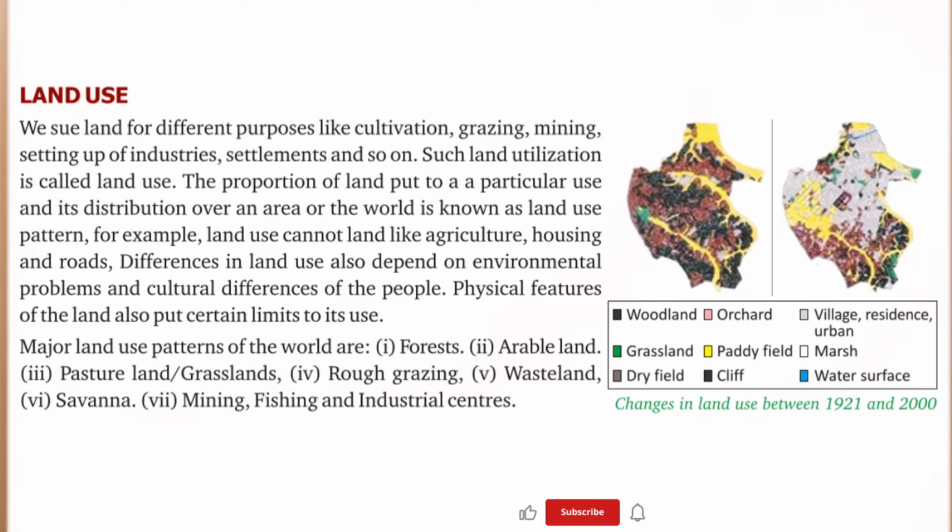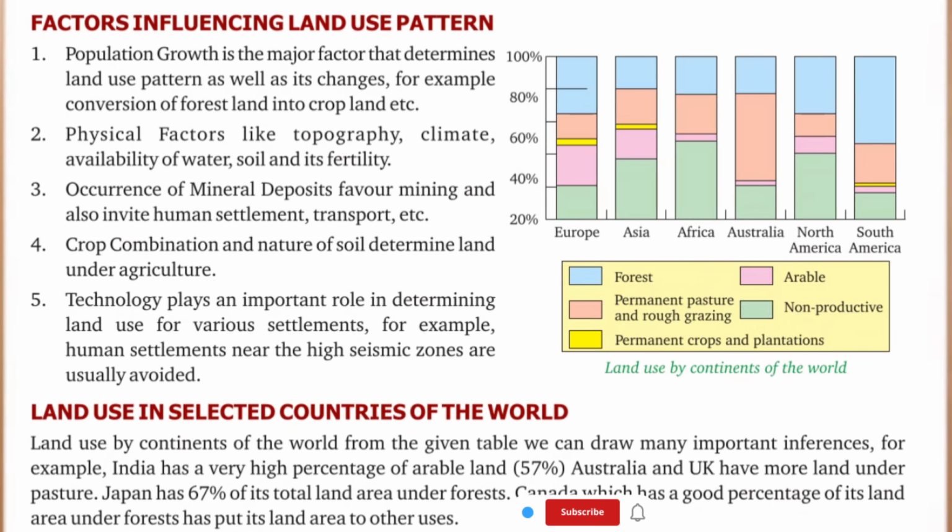Major land use patterns of the world are: first, forest; second, arable land; third, pasture land, grasslands; fourth, rough grazing; fifth, wasteland; sixth, savanna; seventh, mining, fishing and industrial centers. Changes in land use between 1921 and 2000 are shown in this picture.